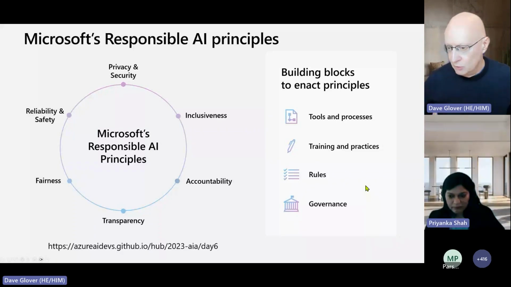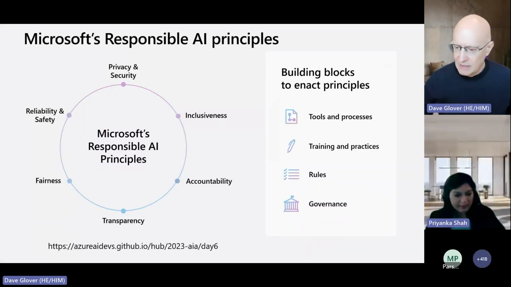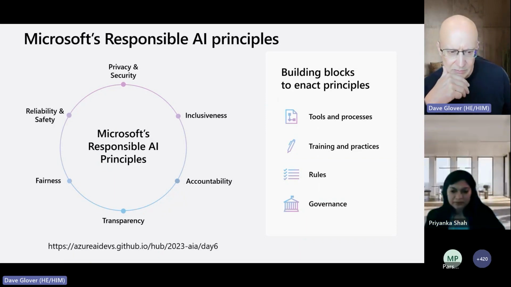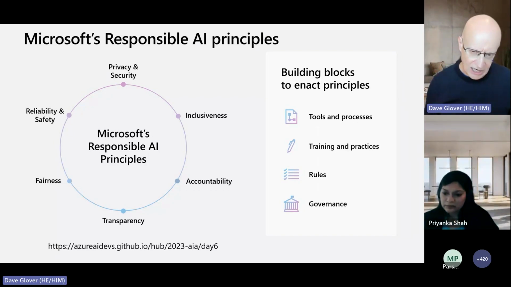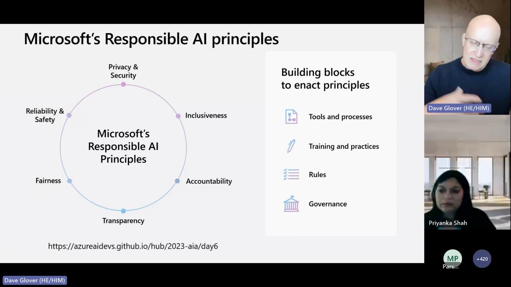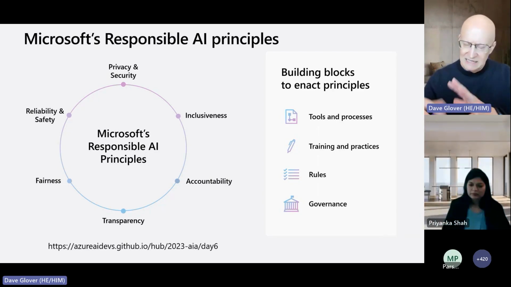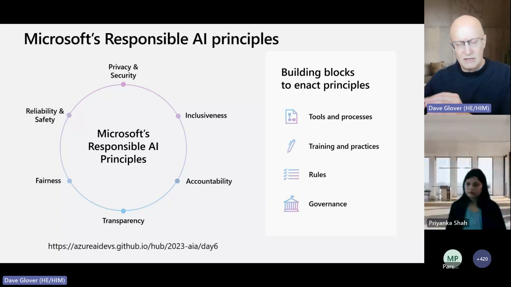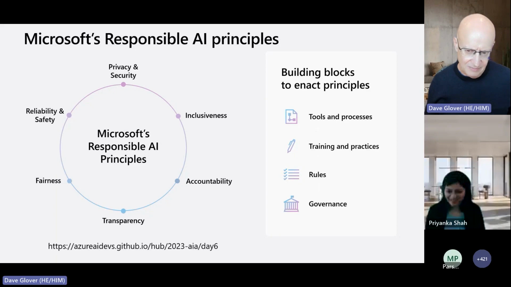Now, for training and building models, we have tools inside Azure Machine Learning. We have capabilities in there for governance, for rules, for training, and we have tools and processes. So for example, if you're loading up a data set that you want to go and train these models on, there is something called the Responsible AI dashboard. And inside that dashboard, you can drill down into your data sets. And inside there, it will say, well, hey, did you know that this part of your data is not fairly represented? Yeah.